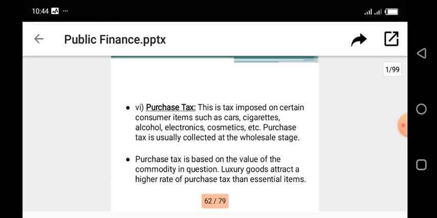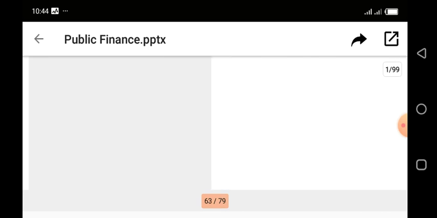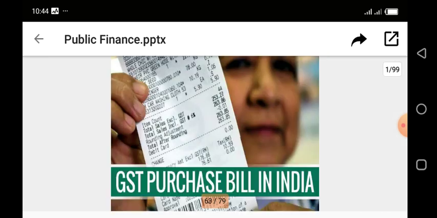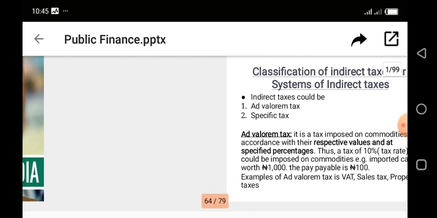So for those rich that buy luxury goods, they pay more of this purchase tax compared to the middle class or the poor that buy less of these luxury goods and more of essential products. So this is an example of this purchase tax in a receipt in India. As I've said, it is common in a lot of countries. It's one of the ways government use to raise fund. So that is all for indirect tax.